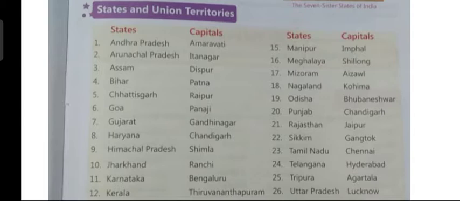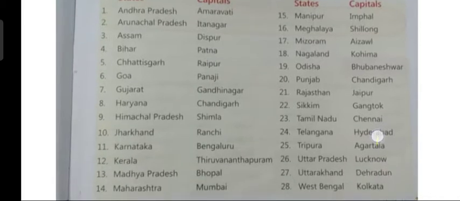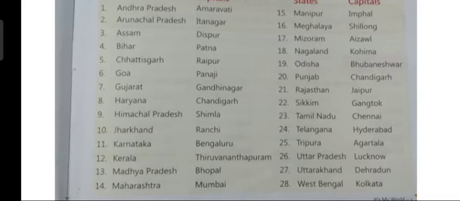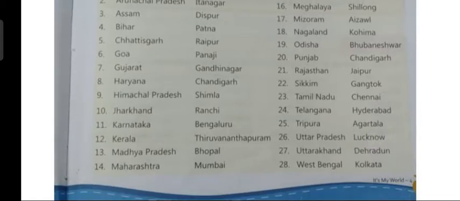Mizoram's capital is Aizawl. Nagaland's capital is Kohima. Odisha's capital is Bhubaneswar. Punjab's capital is Chandigarh. Rajasthan's capital is Jaipur. Sikkim's capital is Gangtok. Tamil Nadu's capital is Chennai. Then Telangana's capital is Hyderabad. Tripura's capital is Agartala. Uttar Pradesh's capital is Lucknow. Uttarakhand's capital is Dehradun. And West Bengal's capital is Kolkata.